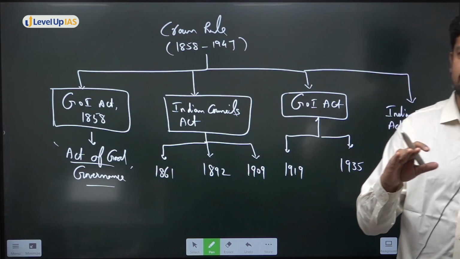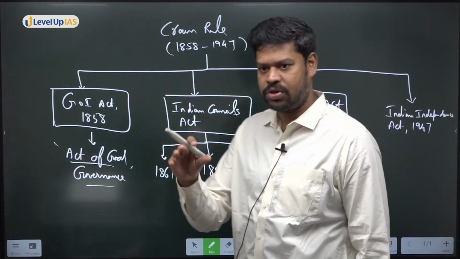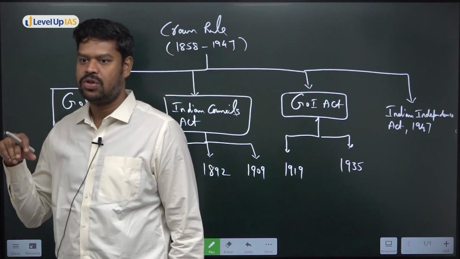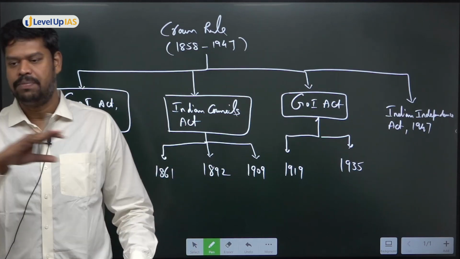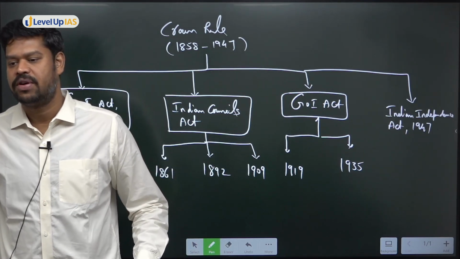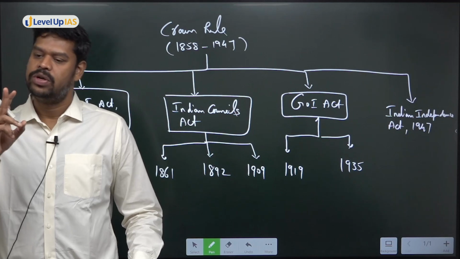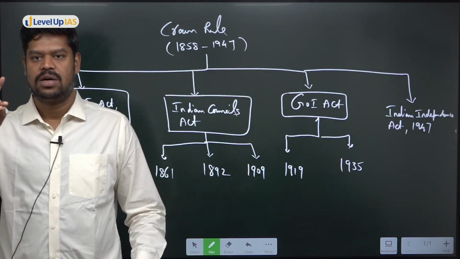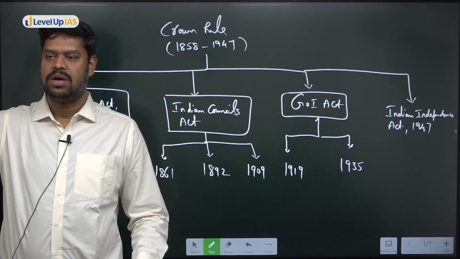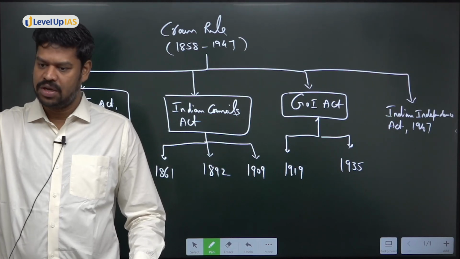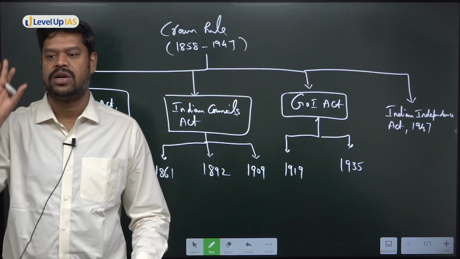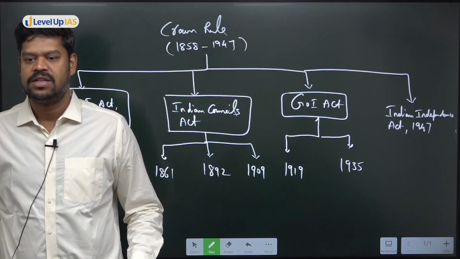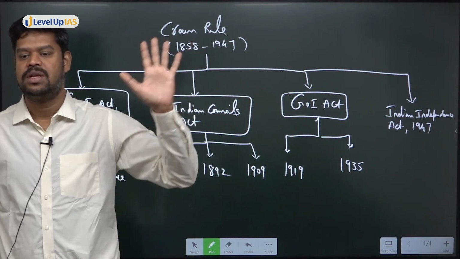See, the Governor General of India at that point of time also, he is an executive officer. He is not the highest decision making authority. So therefore now they have completely eliminated this dual system of governance, and instead of that there was only one single point of contact who directly will be responsible for the British India administration, the Secretary of State. And who is the Secretary of State? The Secretary of State is the cabinet minister in the British government.